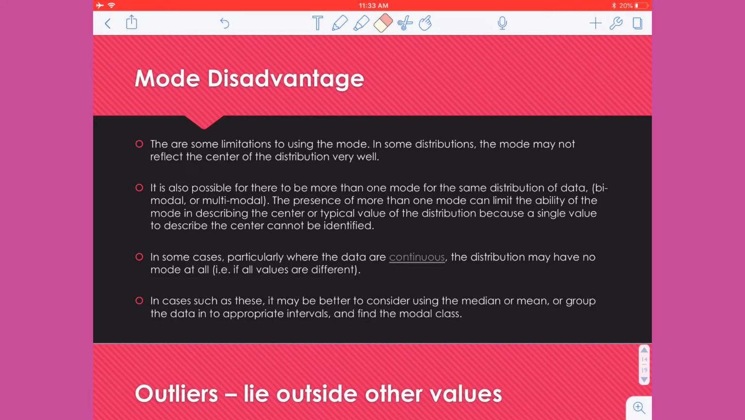If you do have more than one mode, so it'd be bimodal or multimodal, that can limit the ability of the mode in describing the center or typical value of the distribution, because if I want to identify the center, I only need one number, but if I get 5 different modes, then how do I pick which one's the center? I can't. In some cases, particularly where the data is continuous, the distribution may have no mode at all, so it is possible to not get an answer. It may be that every data point has a frequency of 1, and so there's no way to determine a mode. And so it may be better to use the median or the mean in those type of situations.